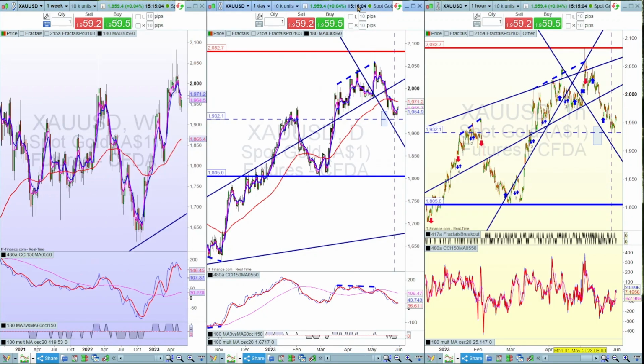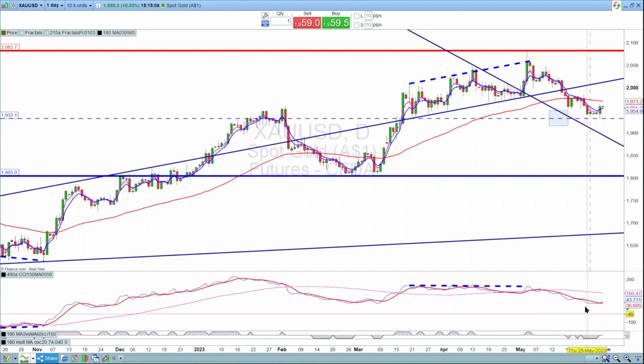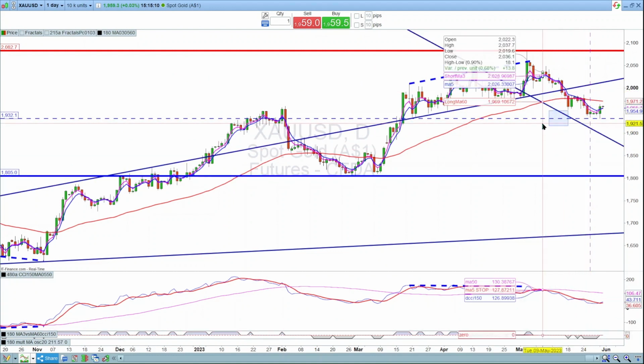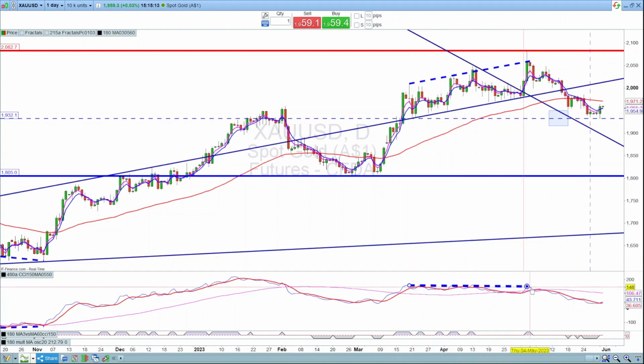On the daily, the same indicator was showing a bearish signal, and we did actually have a divergence playing out here previously on the daily. We're showing a bearish divergence on the CCI versus a bullish divergence on the price chart. And we did say once it broke through this ascending channel below these bottoms there, that was our initial target, and that's at the Fibonacci levels.